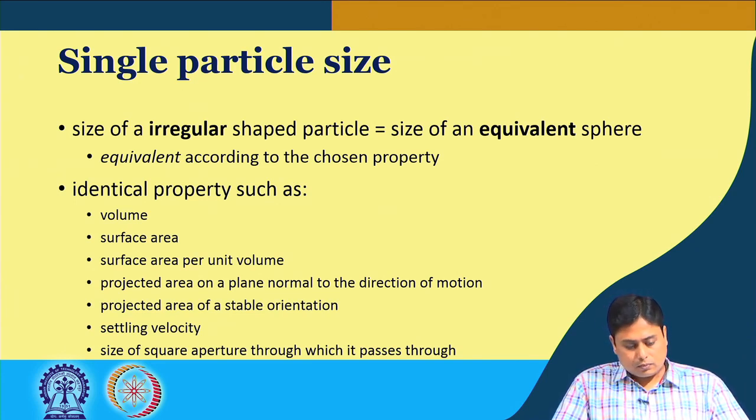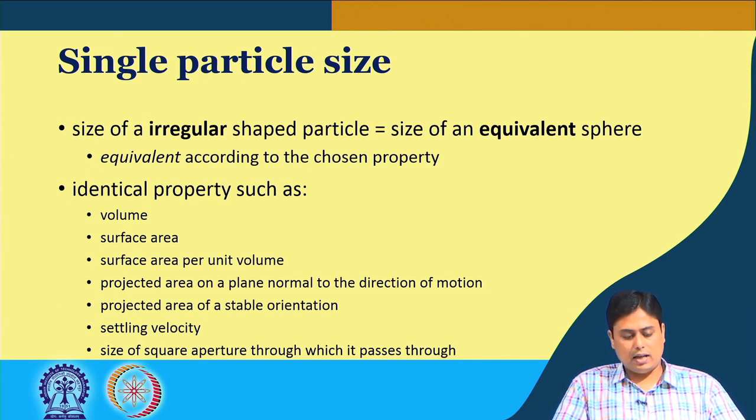Similarly, settling velocity. As I said in my introductory lecture of this class, basic fluid mechanics knowledge is essential to understand this course. So, the settling velocity, you may have heard about Stokes' law. We will again refresh your memory in the later stage of this course.